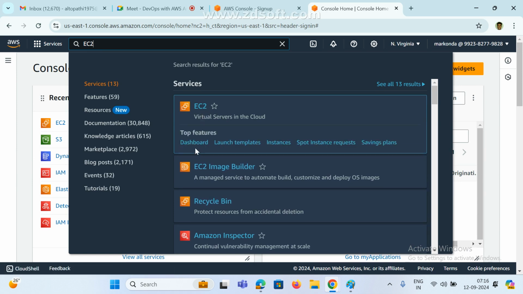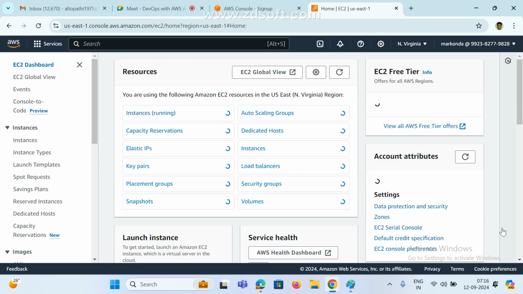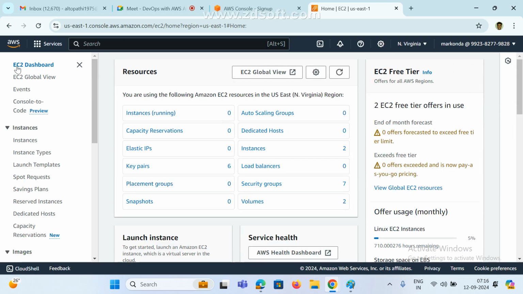See here, these are the launch templates, instance types, spot instance requests, savings plans. There are many features available here. Click on this, the EC2 service. See here, the page will change automatically. Now on the left side we can see EC2 dashboard, EC2 global view, events, and instance types. Now leave all these things. Anyway, in coming classes we can easily understand. Right now you focus on instances. See how many instances, what are the instance types, launch templates, and there are many options available. Mostly we are discussing this.